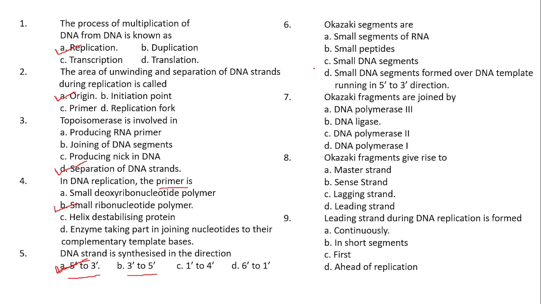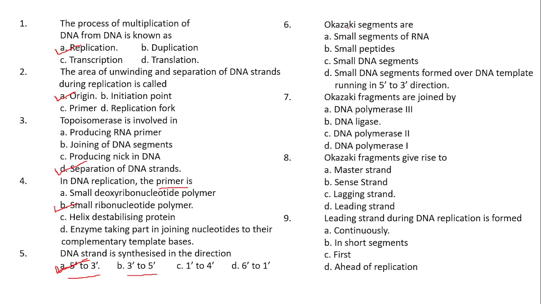Right? Coming to the next one, Okazaki segments, or Okazaki fragments are. What are Okazaki fragments? Option A, small segments of RNA. Option B, small peptides. Option C, small DNA segments. Option D, small DNA segments formed over DNA template running in 5' to 3' direction. Okay. So which one is the correct answer?